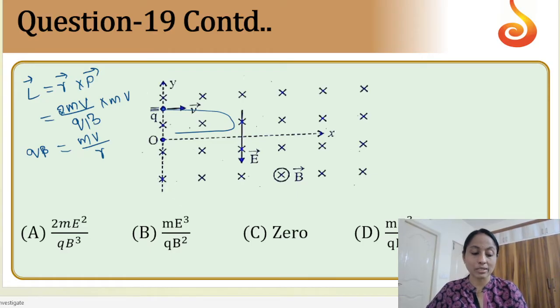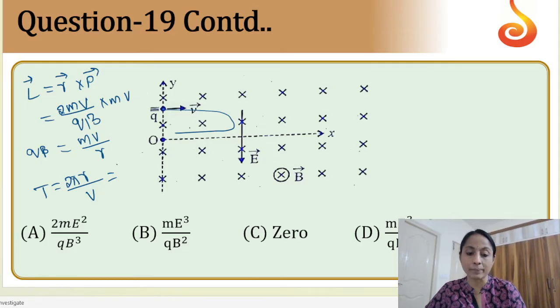Okay, so T is equal to 2 pi R by V, because time is equal to total distance traveled by velocity. So 2 pi mv by qB, you get 2 pi mv by qB. So the answer is 2 pi m by qB. So these all things if you substitute.